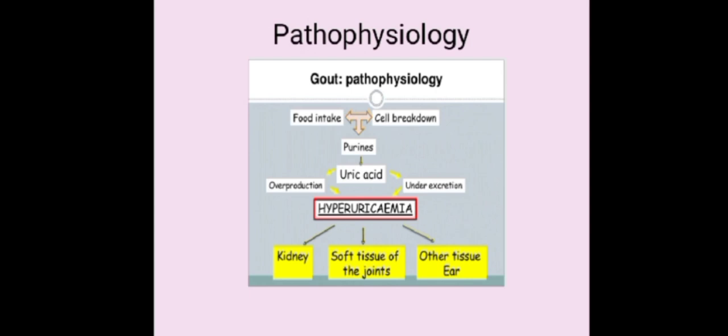Whenever there are excess purines in the body, it will cause an overproduction of uric acid. Whenever there is an overproduction of uric acid, that's known as hyperuricemia. Under-excretion can also lead to hyperuricemia, and it affects the kidney, soft tissues of the joint, and other tissues like the ear, knee, ankle, and other types of joints.